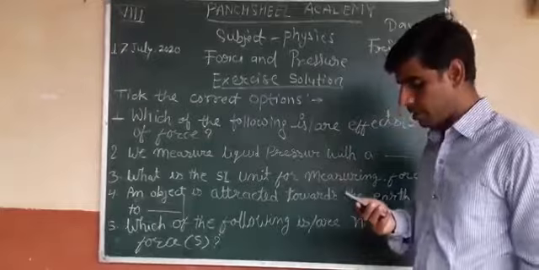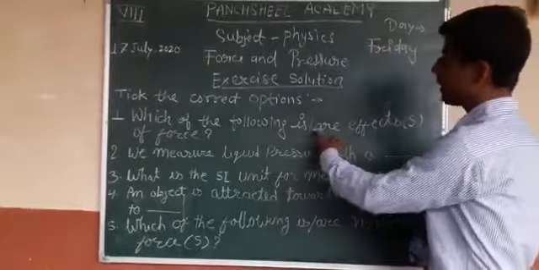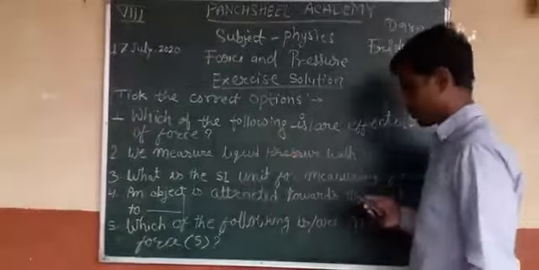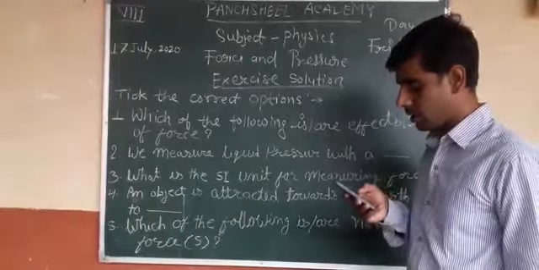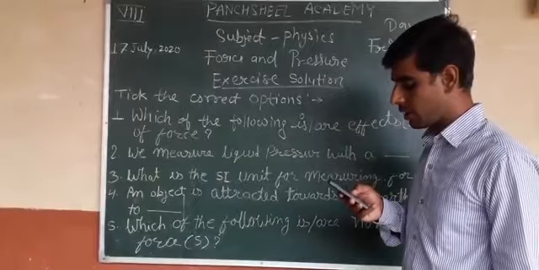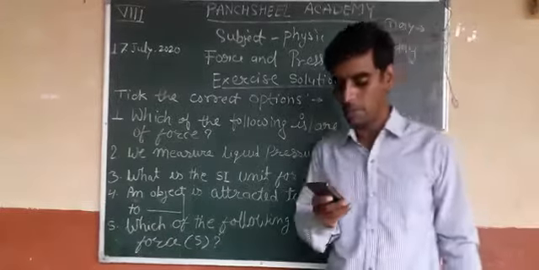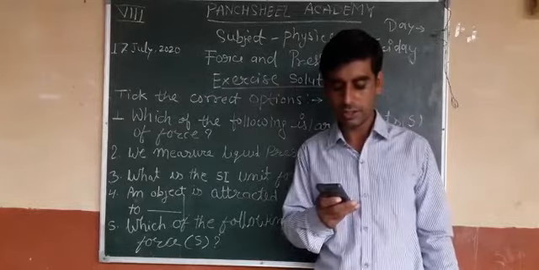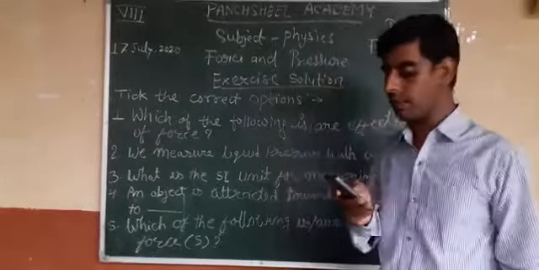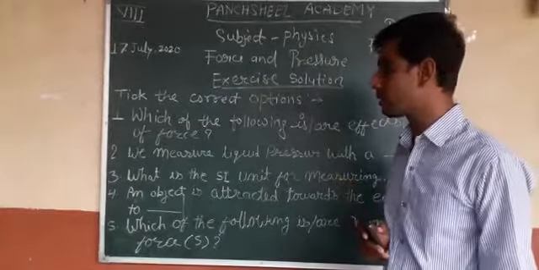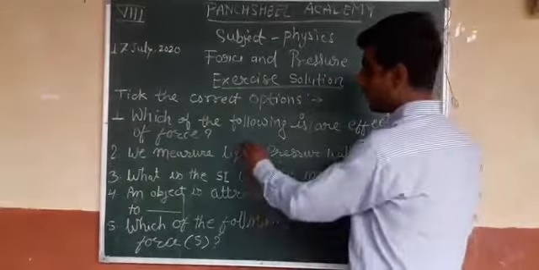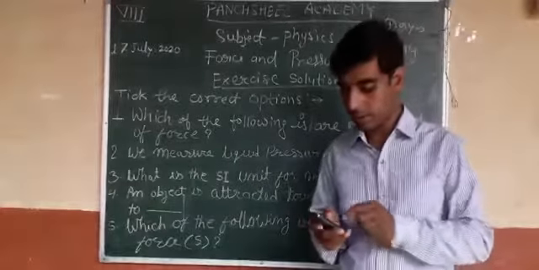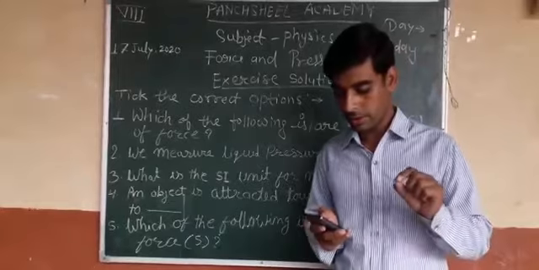First question, which of the following is an effect of force? The options are: motion in a stationary object, motion stop a moving object, change direction of motion, and D, all of these. We discussed the effect of force.